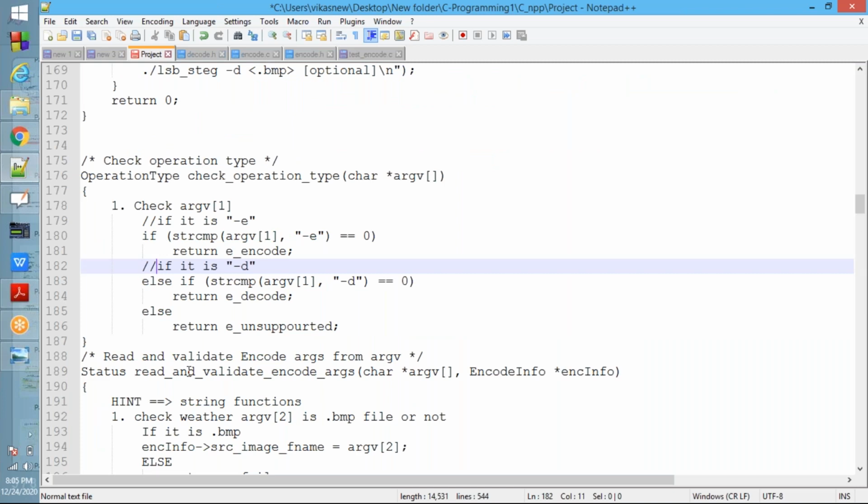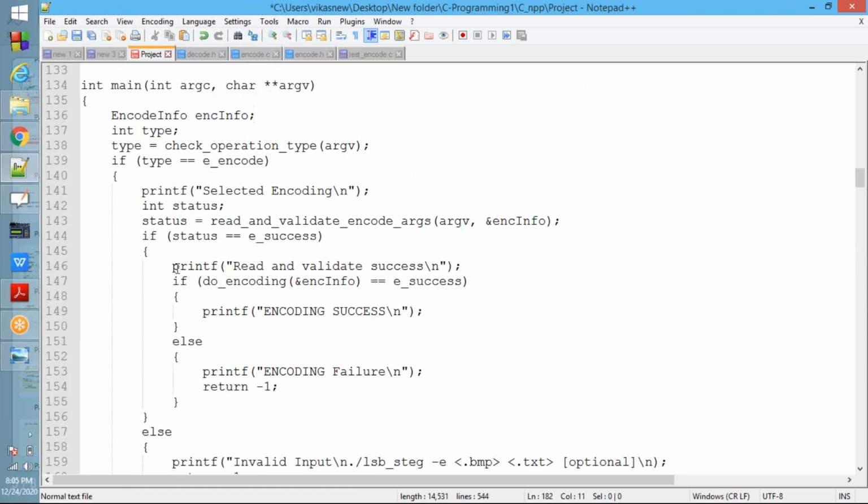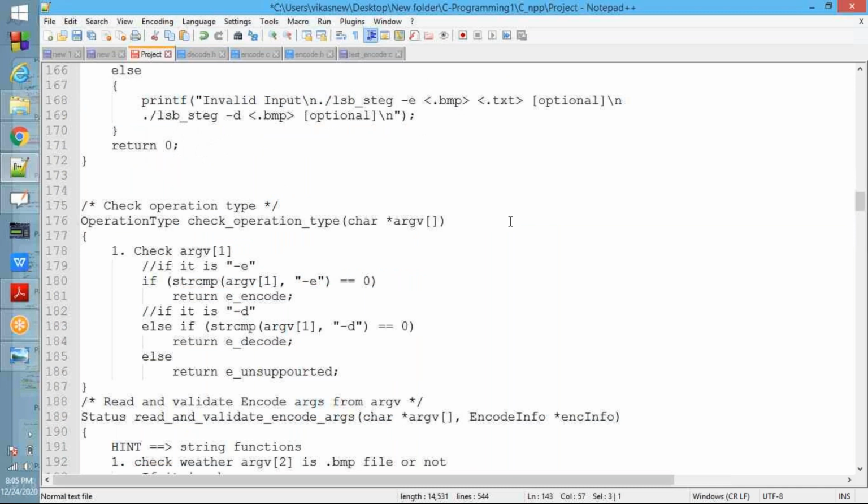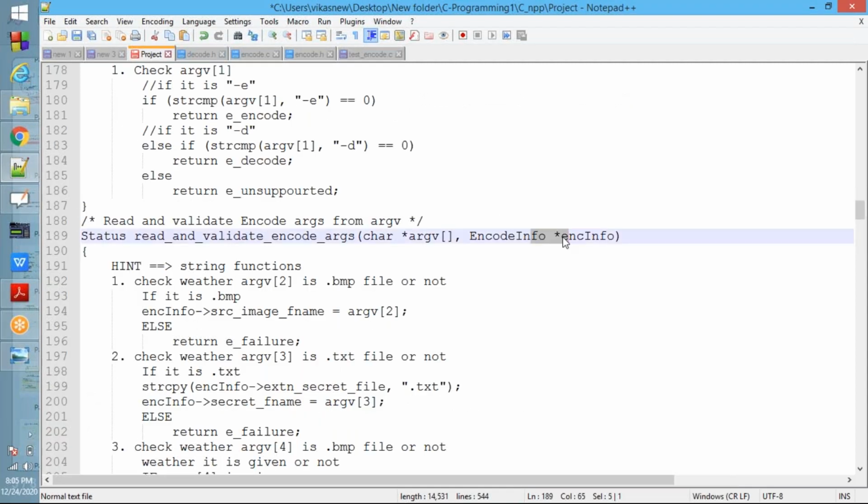See now, we need to call this one. Status equal to read and validate encode argument, argv, address of encode info. We need to pass the address of encode info, because here we are collecting in the pointer, so that's why we need to pass the address.